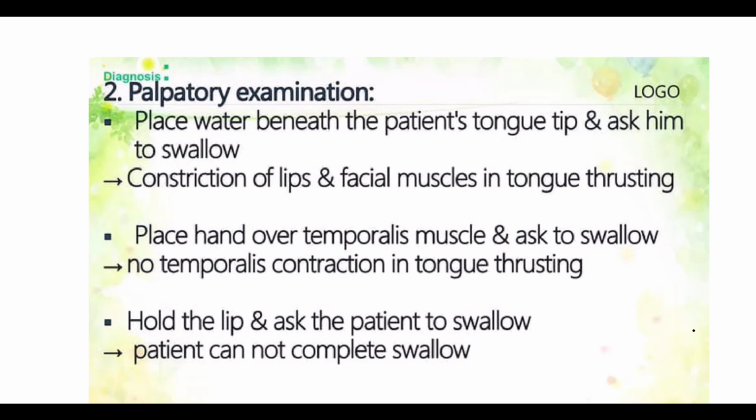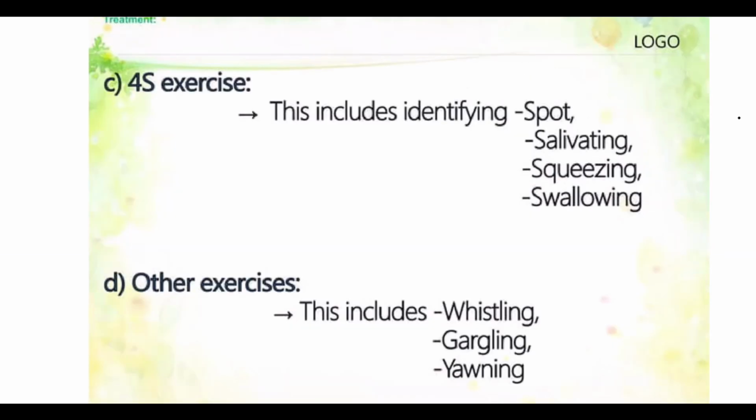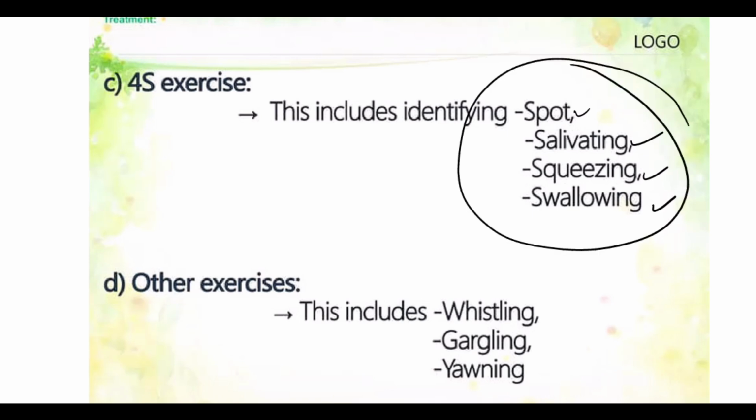Apart from that, myofunctional exercises can be performed. Place the tongue tip on the rugae area and practice swallowing. Use an orthodontic elastic or sugarless fruit drop held against the palate to train the correct position. Perform the 4S exercise.